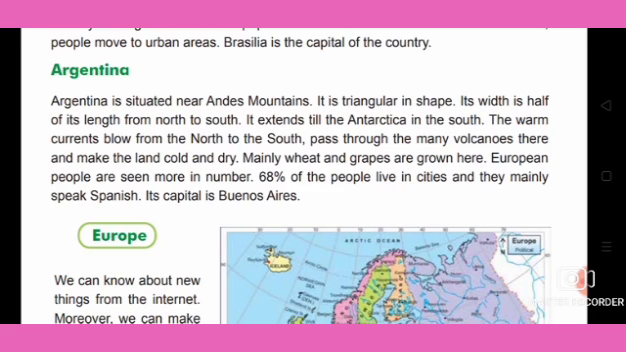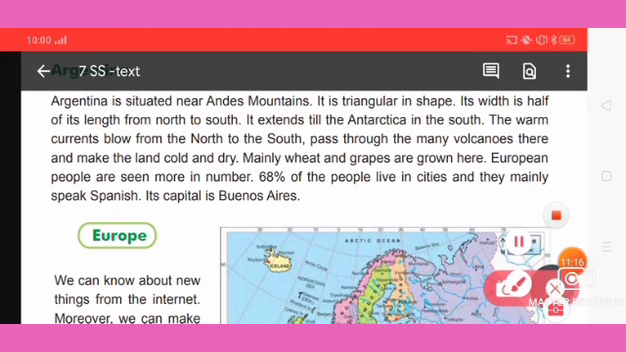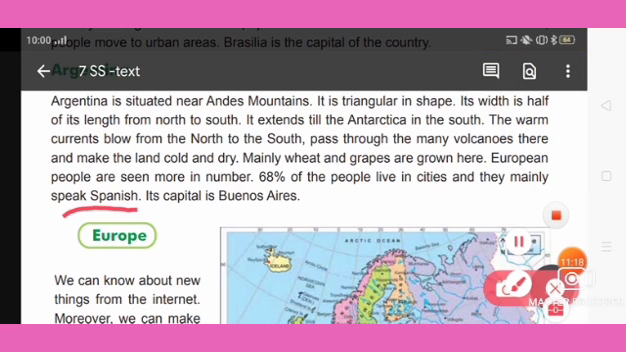European people are seen more in number. 68% of the people live in cities and they mainly speak Spanish. Its capital is Buenos Aires. Next we will see the European countries.